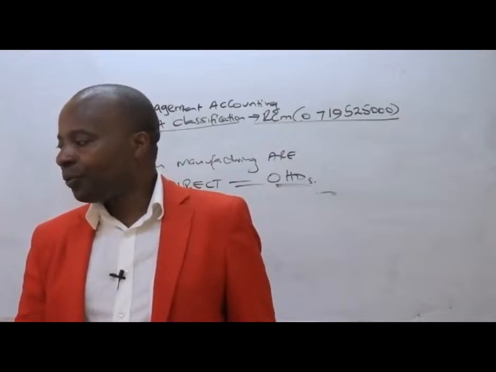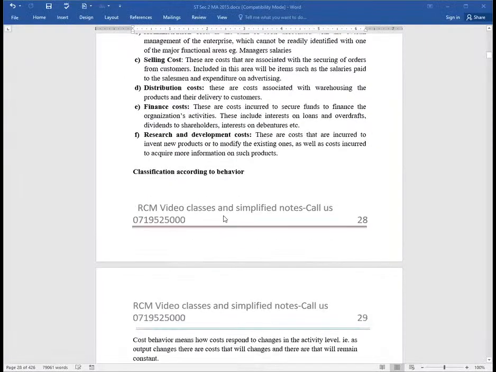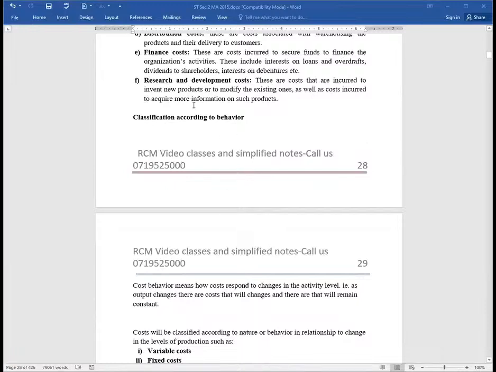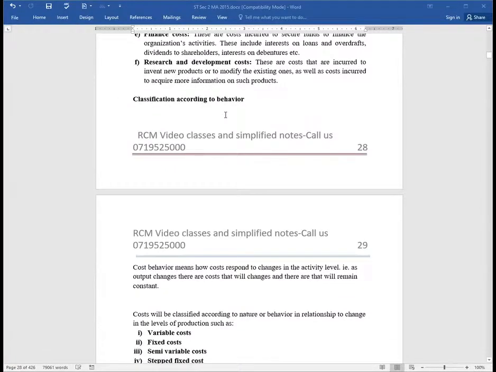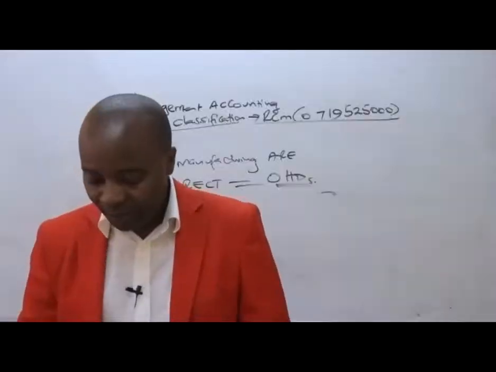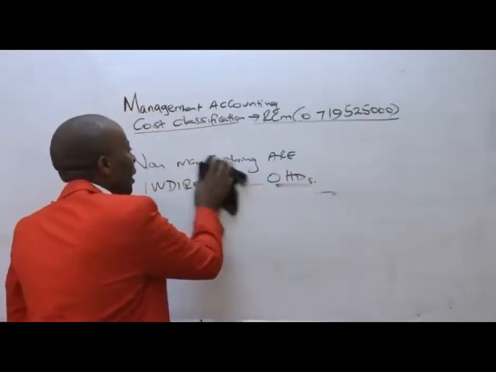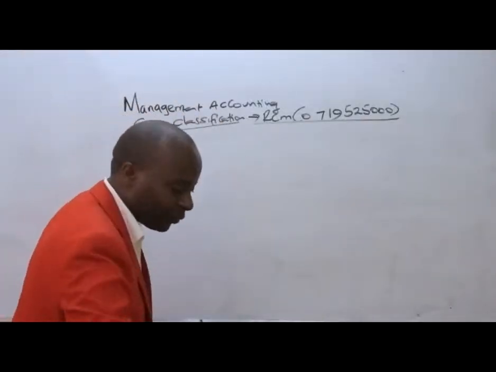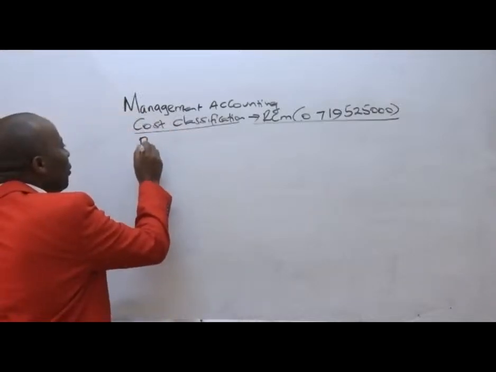Now we go to this other classification that we call behavioral classification, according to cost behavior. How do these behave? Ladies and gentlemen, costs will be classified according to nature or behavior in relationship to change in levels of production, such as variable cost, fixed cost, semi-variable, and then the stepped fixed cost. The most important thing that you're supposed to appreciate here is how they behave.